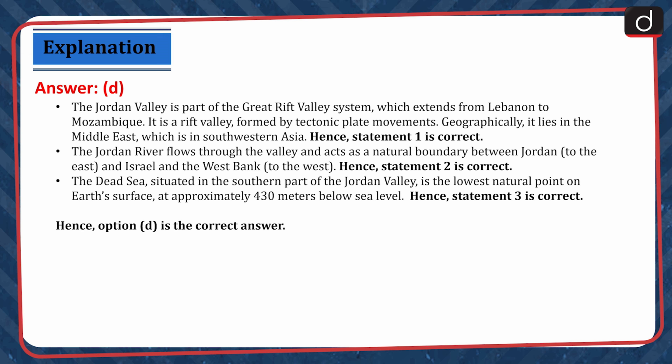The Jordan River flows through the valley and acts as a natural boundary between Jordan to the east and Israel and West Bank to the west. Hence, statement 2 is correct. The Dead Sea, situated in the southern part of the Jordan Valley, is the lowest natural point on Earth's surface at approximately 430 meters below sea level. Hence, statement 3 is correct. Hence, option D is the correct answer.